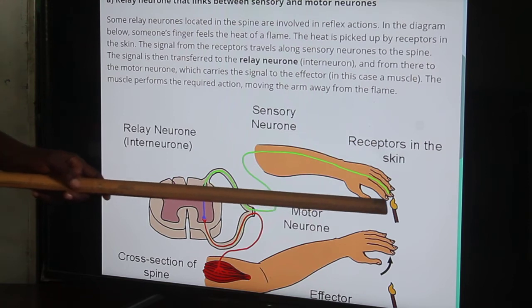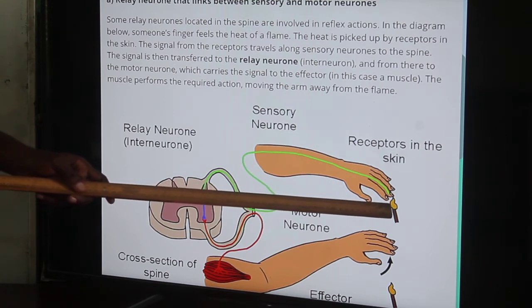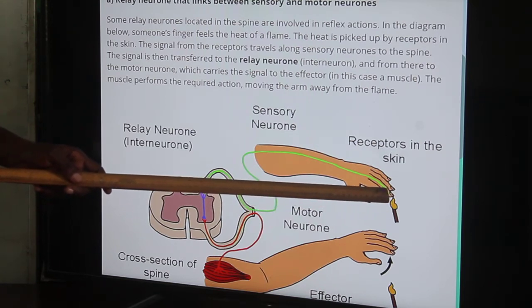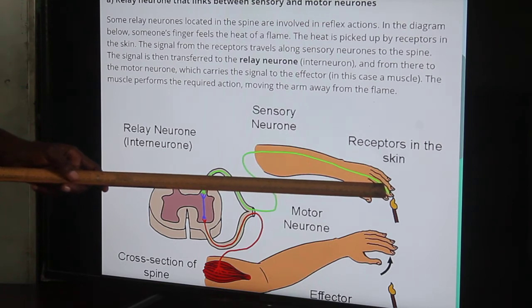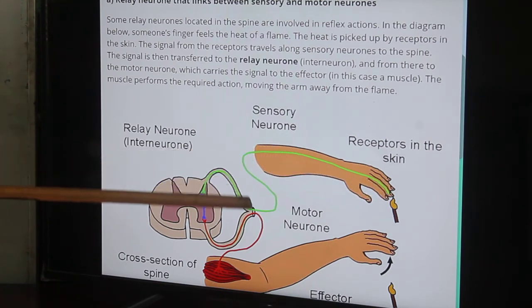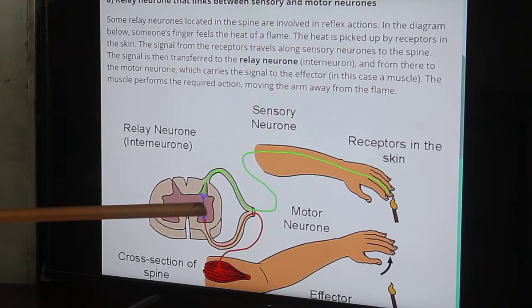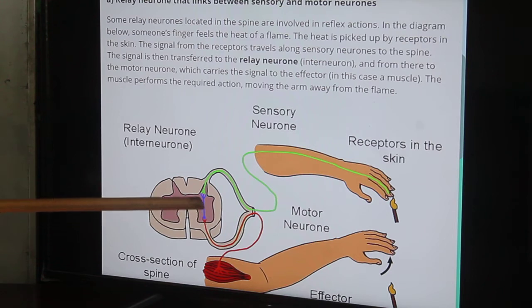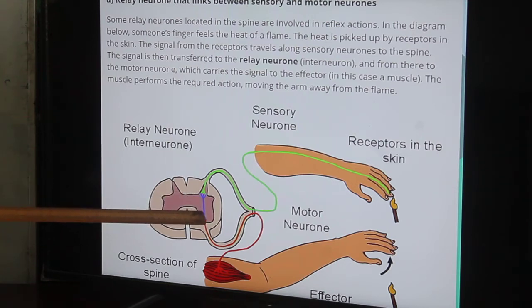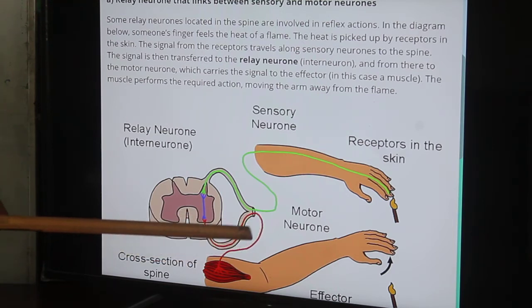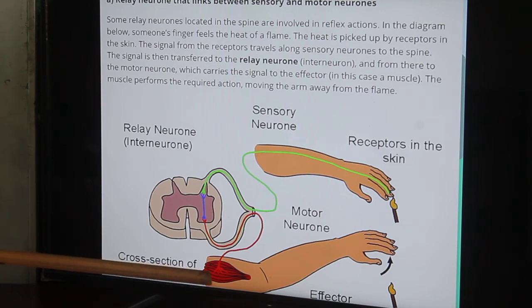So from detection of the source of heat that is burning the fingers, causing the high temperature, it connects all the way to the central nervous system, from where the relay neuron operates. After the interpretation has been done by the brain, the action to be undertaken is coordinated through the motor neuron, the one that is in red, that connects to the muscles.